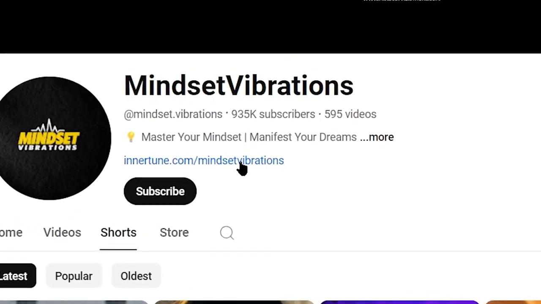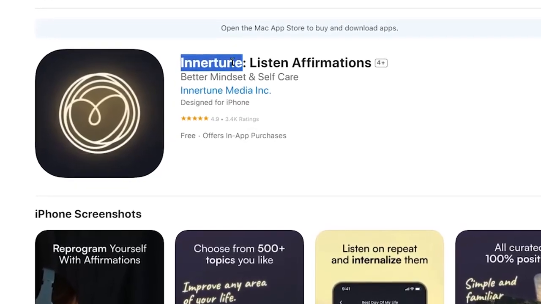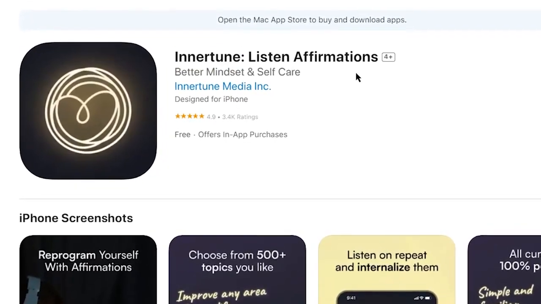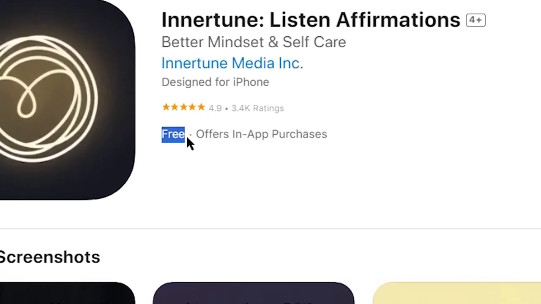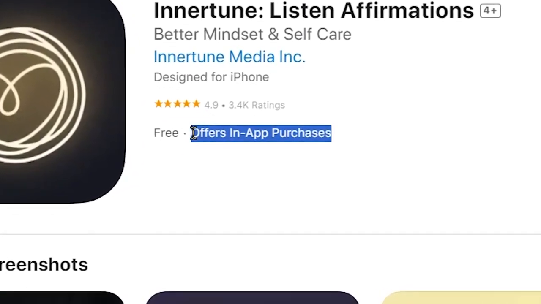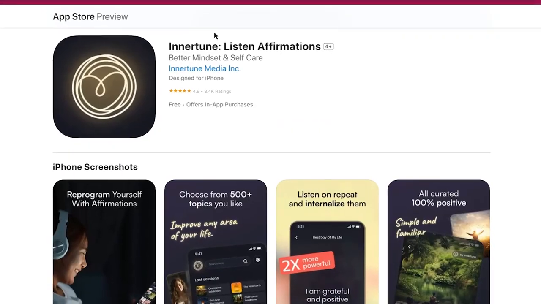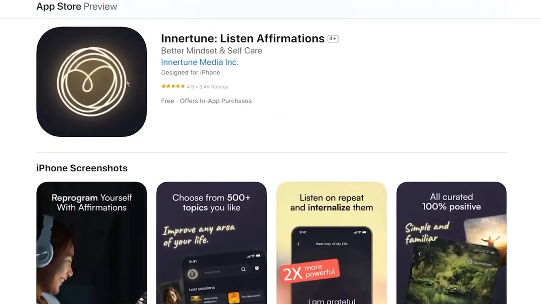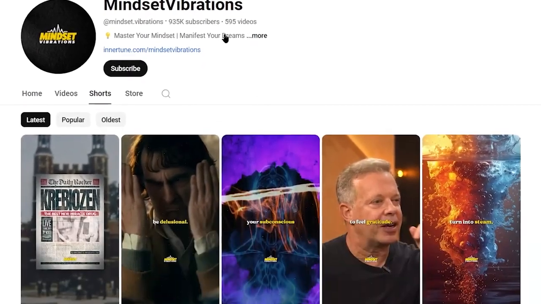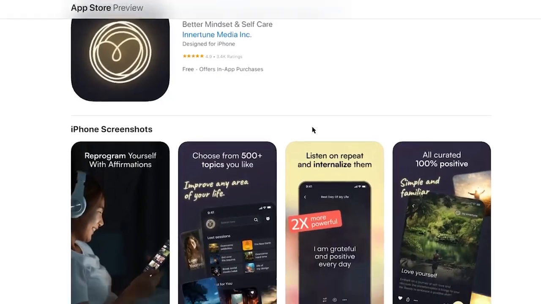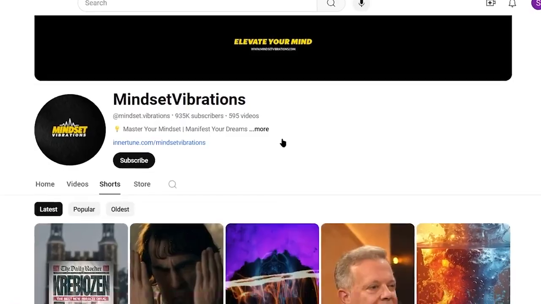And if you click on this link, that's going to take you to this page, where you can see that the Mindset Vibrations channel links to this app called InnerTune. So they are promoting this app as an affiliate. You can see that this app is free to install and use, but they also have in-app purchases. So every time someone clicks this link in the bio of this channel, they are taken to this page from where they can install this manifestation app, and as soon as they do so, the Mindset Vibrations channel earns a commission for that. Now they might be earning anywhere from $5 to $20 per referral, because manifestation is a very high-paying niche.